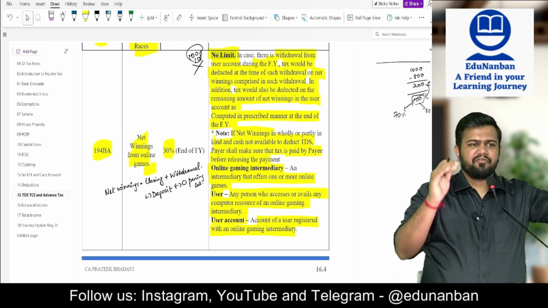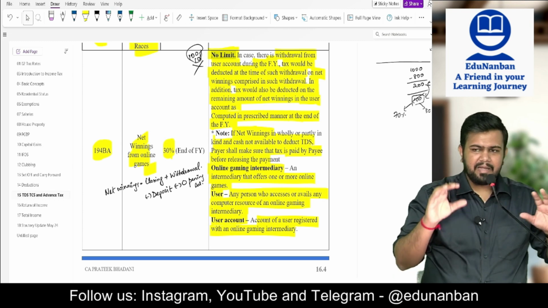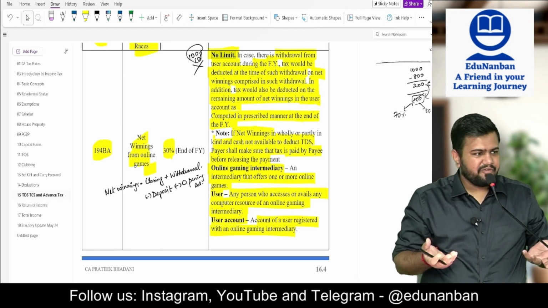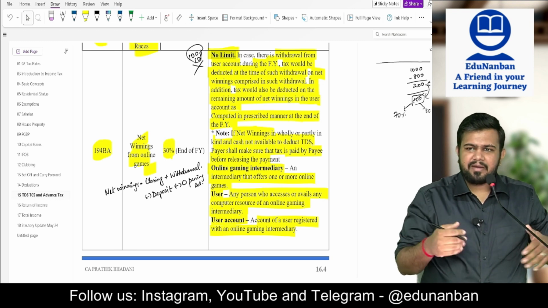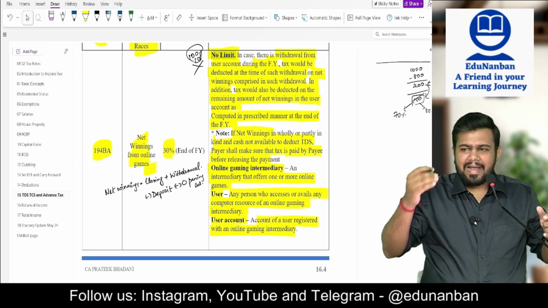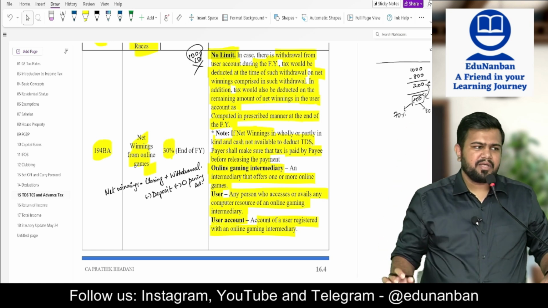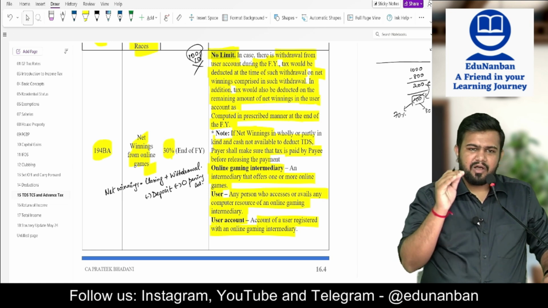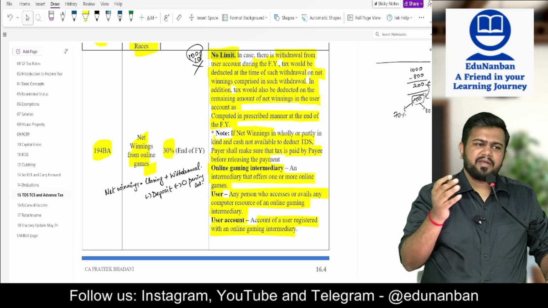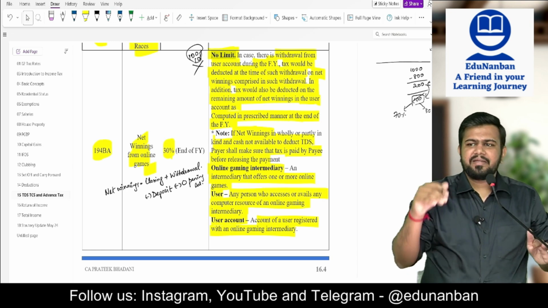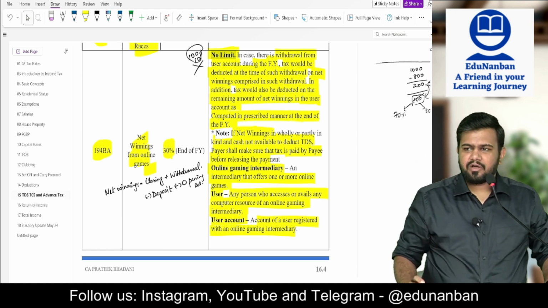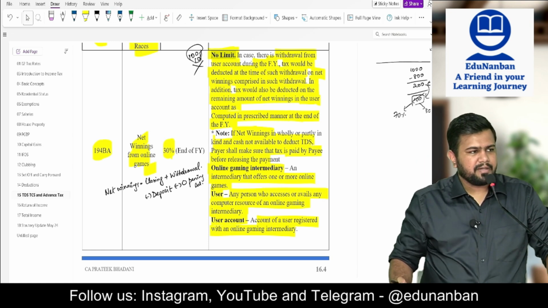So, what did the gaming company do to get relief? The gaming company told the government that deducting TDS is very difficult, because when the user is withdrawing 10 rupees, 20 rupees, 30 rupees, every time for all those small transactions, I have to deduct the TDS and pay the TDS to the government. It is very difficult. So the government said, okay, if the withdrawal is less than 100 rupees per transaction, you need not deduct the TDS, but you ensure that the TDS is deposited to the government. If you do not have money to deduct the TDS and deposit to the government, you deposit it out of your own pocket.